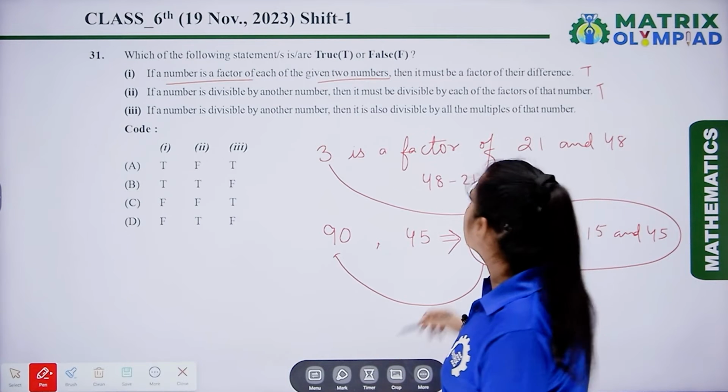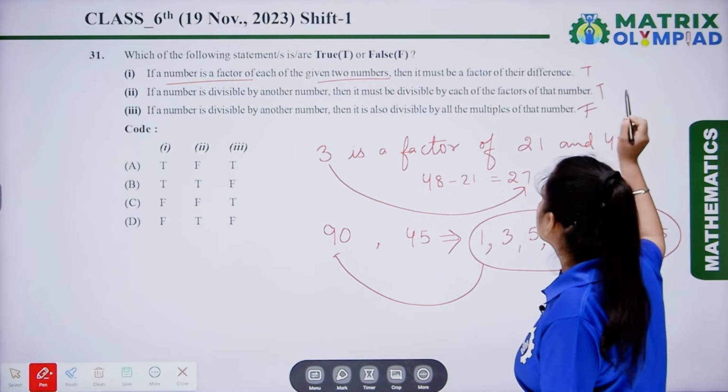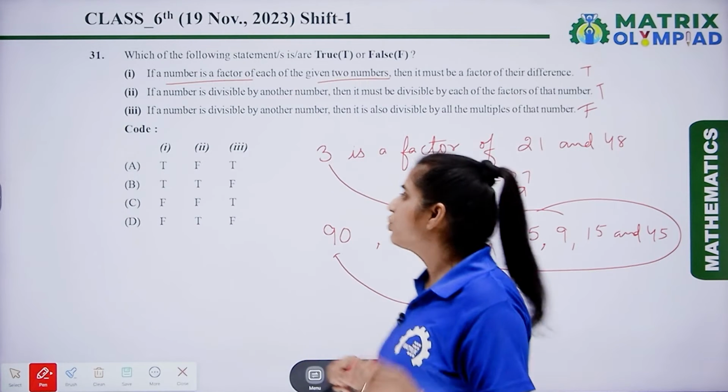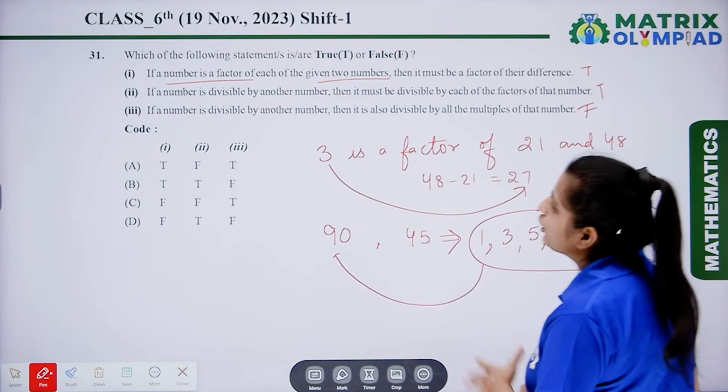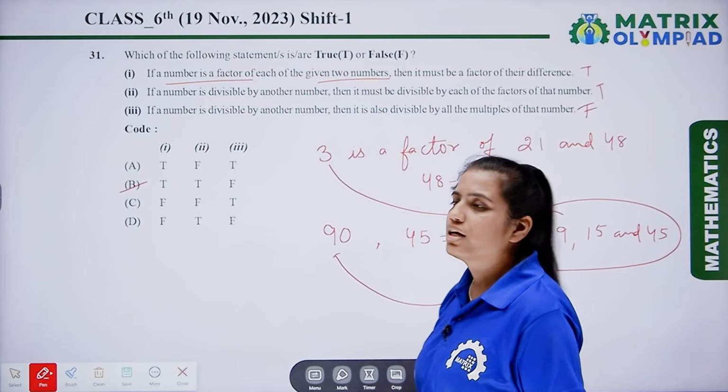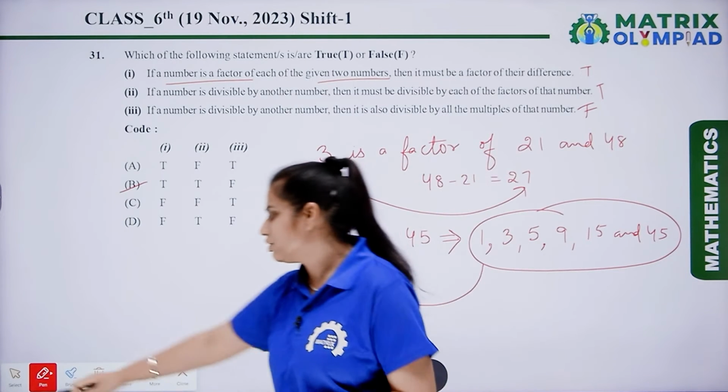So, this statement is false. So, here the sequence is true, true, false. So, according to the option, we can say that option B is the correct answer. Now, let's move on to the next question.